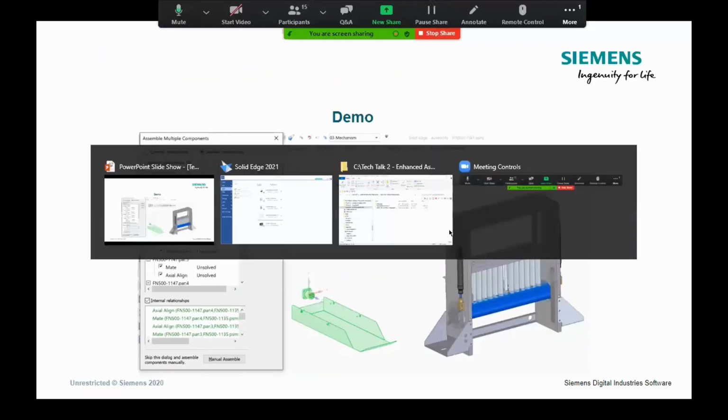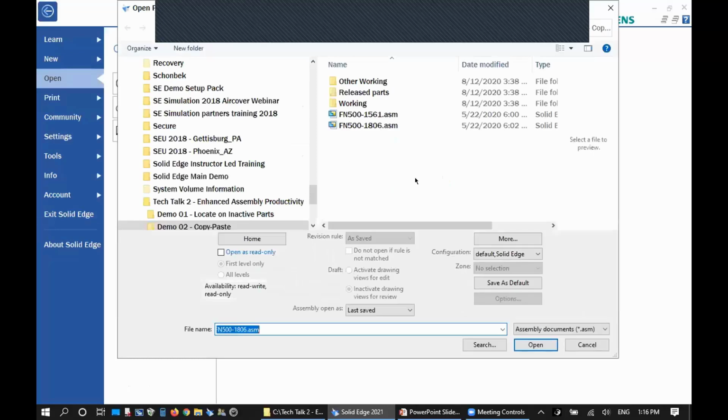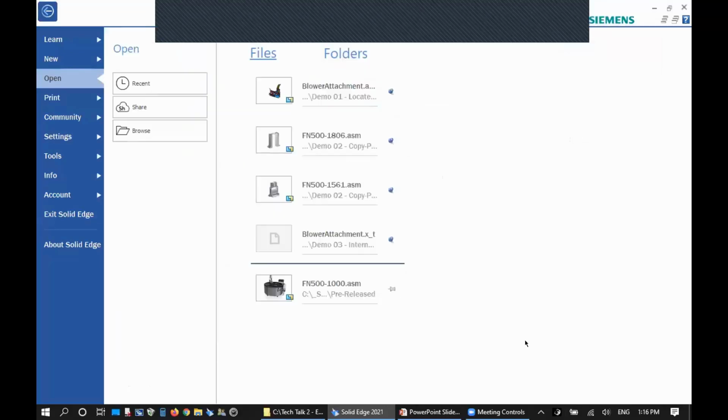So let's do that. Let's open a couple of assemblies at the same time. One assembly we're going to use to copy components from, and the second assembly we're going to use to place components in. And we'll see how Solid Edge 2021 handles this transition.